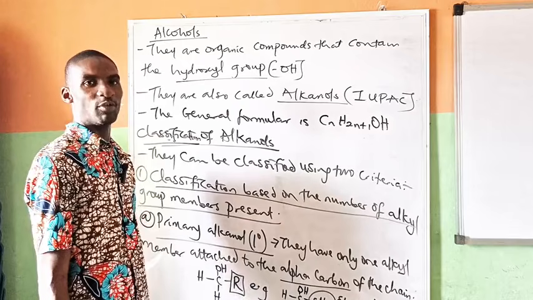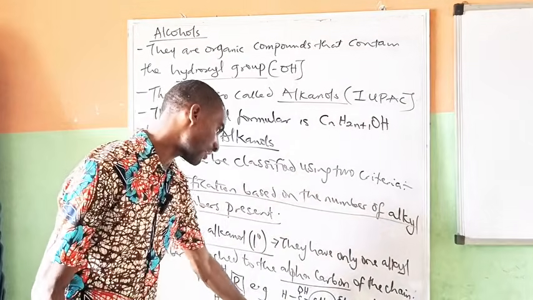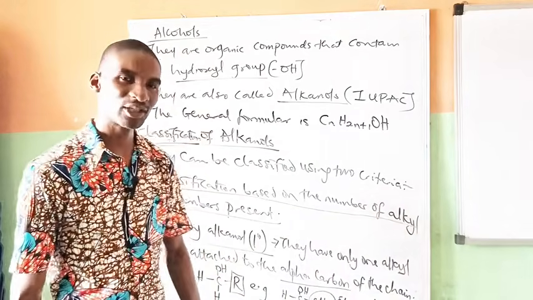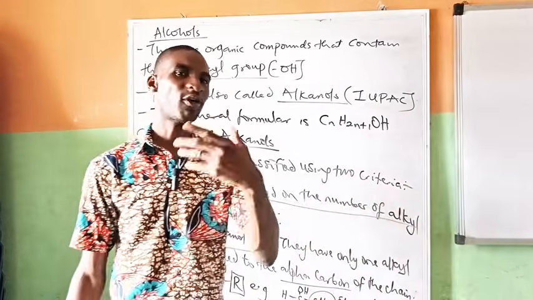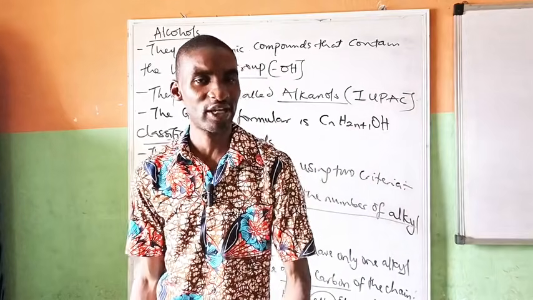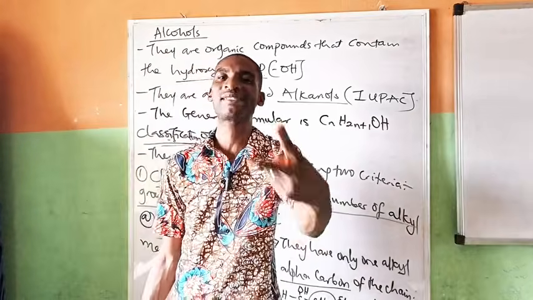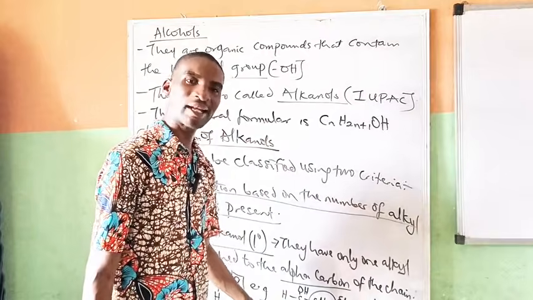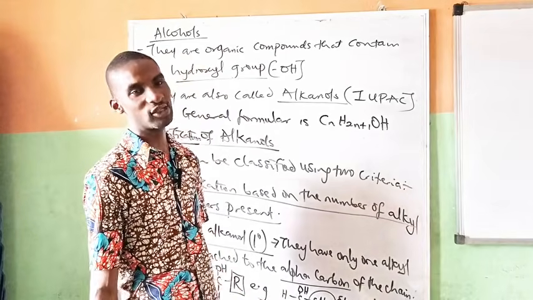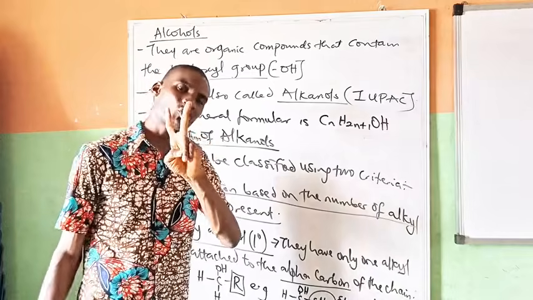Now before we go to the secondary, what are the things you need to know about this primary alkanol? Number one, can you see that it has 2 hydrogen atoms that are available to take part in reaction? You remember, addition of oxygen is called oxidation, and removal of hydrogen is also called oxidation. So this primary alkanol can go through 2 stages of oxidation because there are 2 hydrogen that are available to be replaced. When the first hydrogen is removed, that is the first stage of oxidation. The complete oxidation will remove the 2 hydrogen.